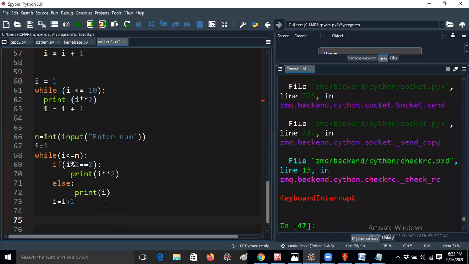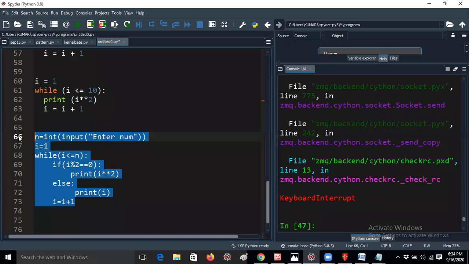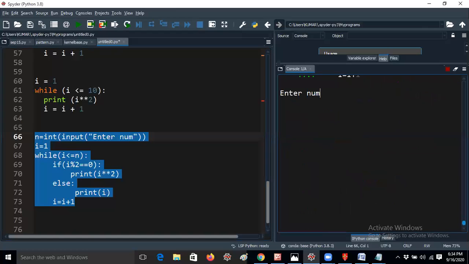Okay. So let me run it again. Enter the number. I would like to give 10 now. Yes, I got the output 1, 4, 3, 16, 5, 36. So thank you very much, all of you guys. I think almost 20 students sent the answer in the chat box. I think many students also did the output in their books.